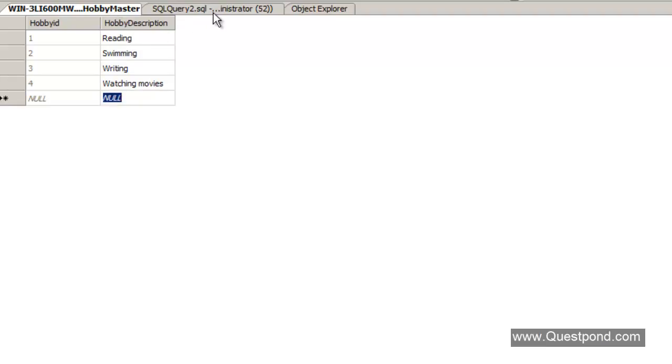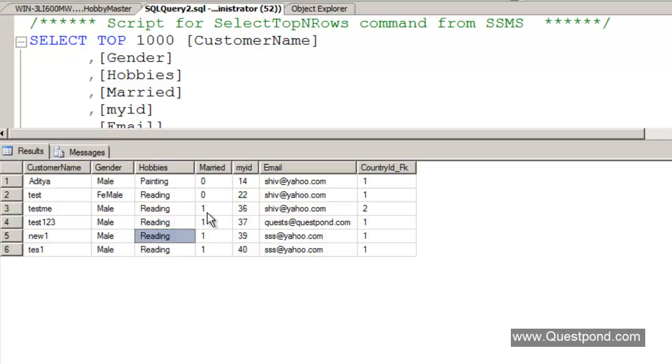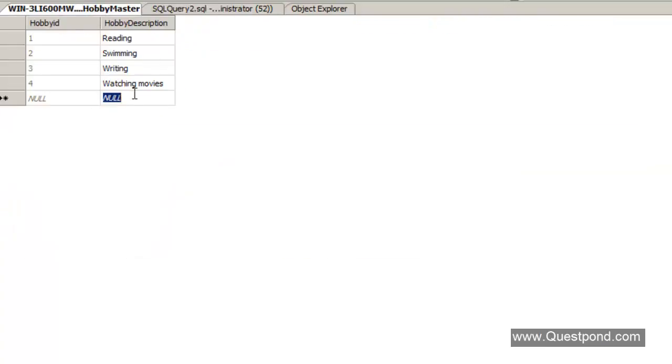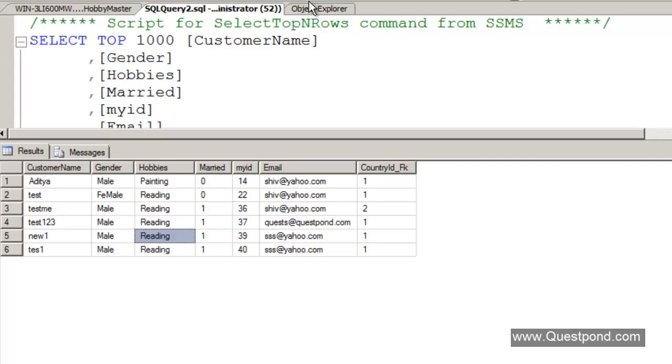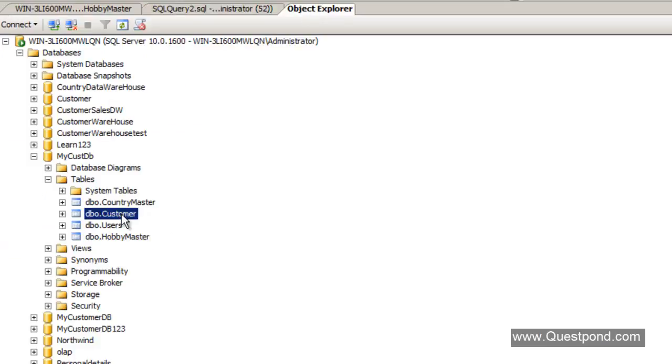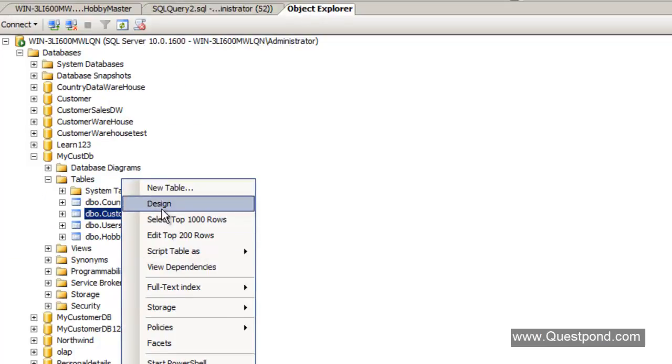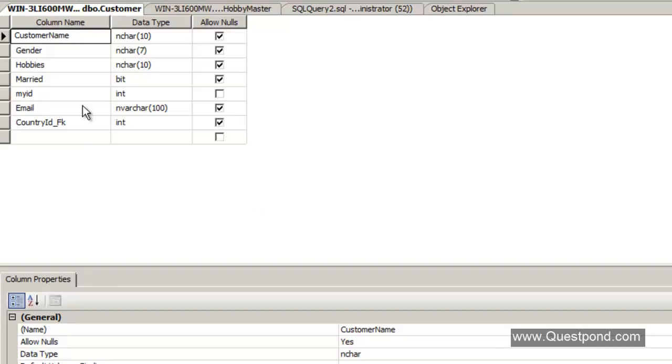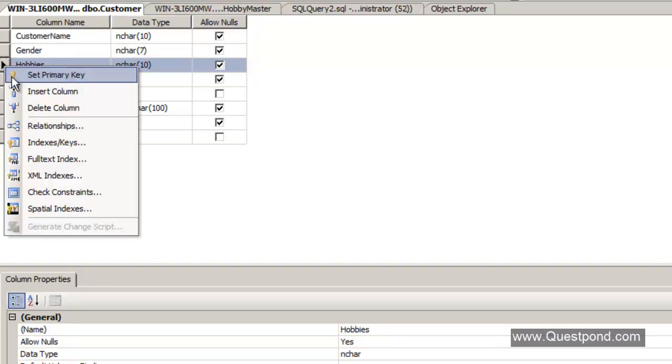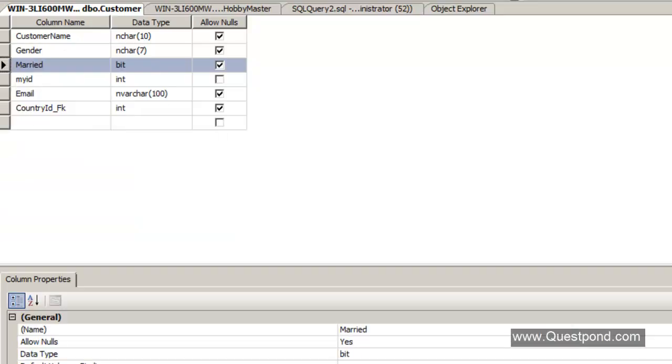Now we need to go back again to our table here, and we need to make a one-to-many connection between this customer table and this hobby master table. So let's go to our customer table design, and the first thing I would like to do is get rid of this hobbies column from here for now. So I'll delete this column and save this.